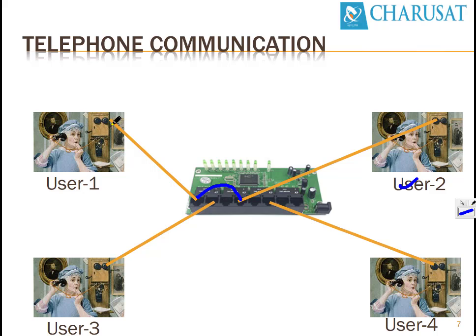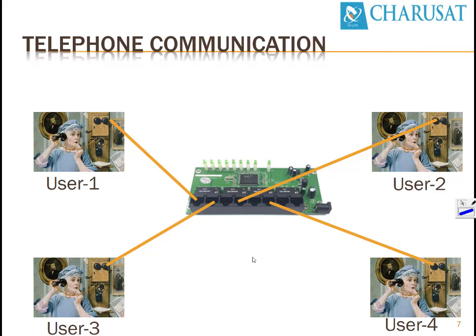So whatever user 1 speaks from now onwards, after the connection, the non-periodic sine waves are transferred over this port. From this port it goes to this port, and from here it goes to user 2. This is similar to the first scenario where user 1 and user 2 talk to each other, but here the provision is made. User 1 dials a number, it goes to the hardware circuit, which searches for an available connection and makes the connection automatically. This kind of connection is known as circuit switching, and it is done with the help of hardware devices.